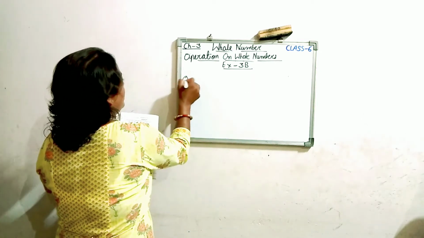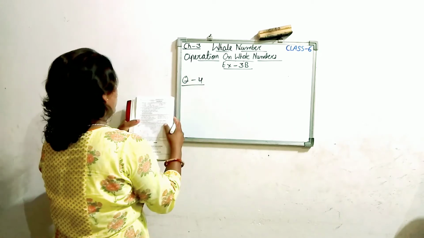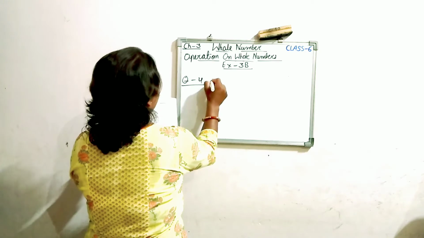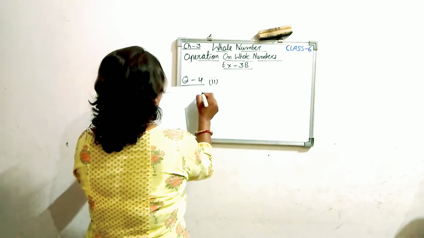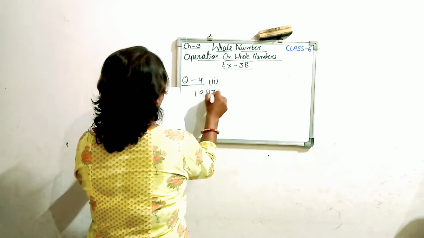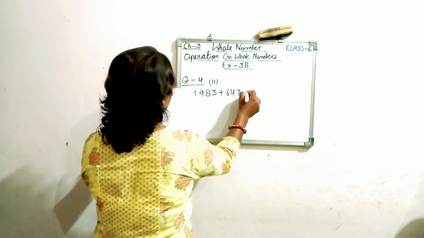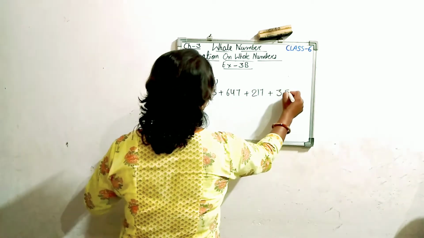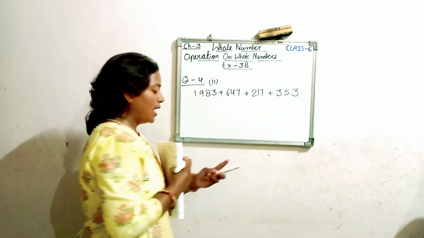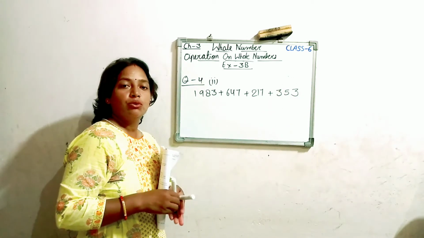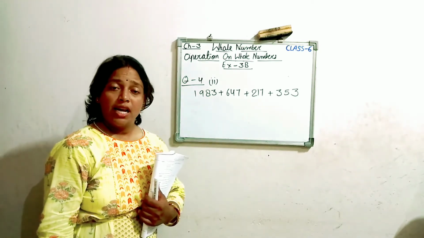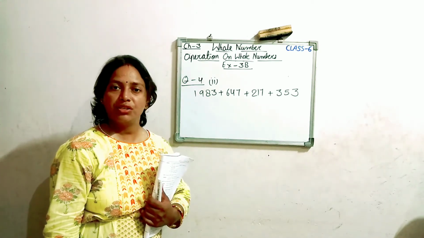So students, now we are discussing question number 4. You can take any option. Ma'am is taking option number second. 1983 plus 647 plus 217 plus 353. Students, you can add this in order too, but why am I saying by using a suitable rearrangement? It makes our calculation easier.